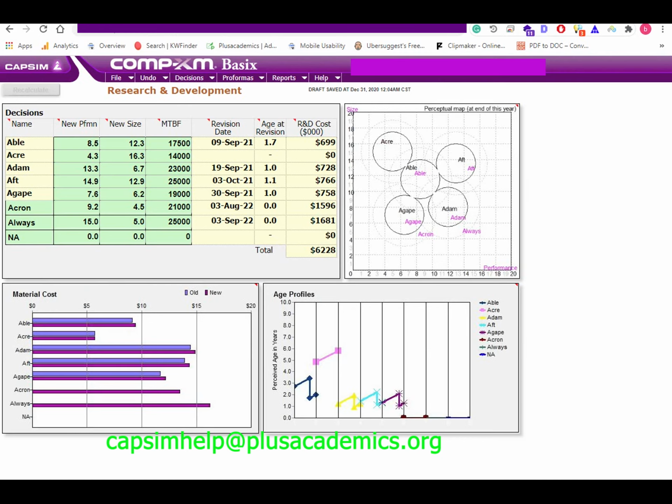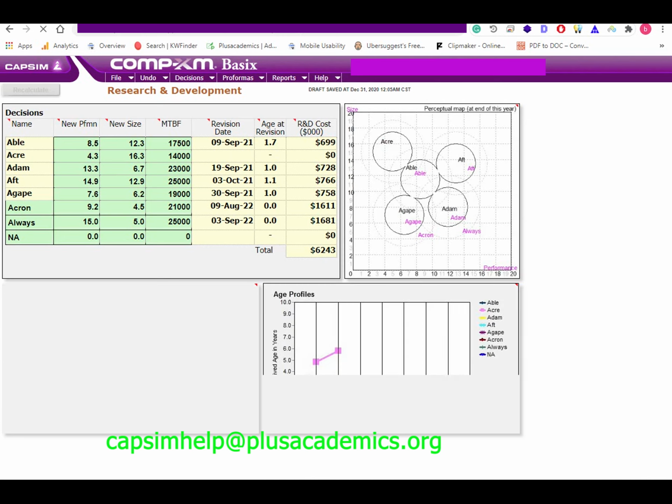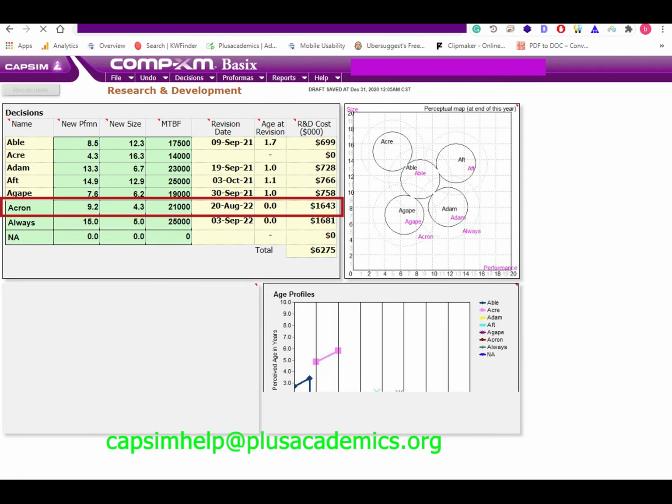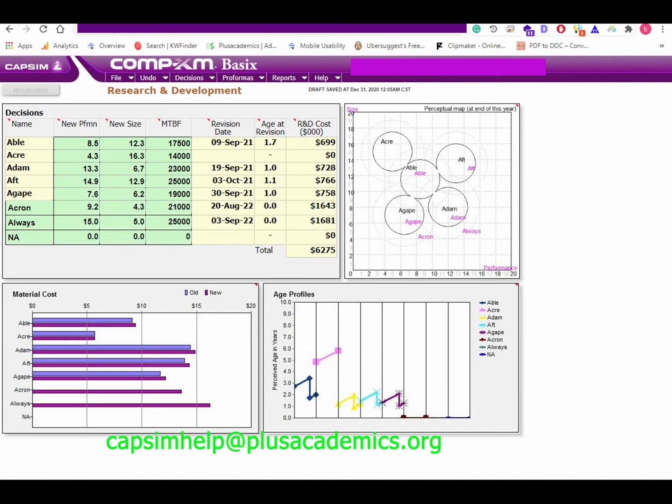We also introduced two products in the size and high-end market segments. The reason for choosing these two segments is because they do not require capacity or high automation to make profits. Besides, there's little competition in the size market segment. For size, we introduced product Icon. We provided it with performance of 9.2 and size of 4.6. We also provided it with mean time before failure of 21,000. We expected it to hit the market by August 2022.